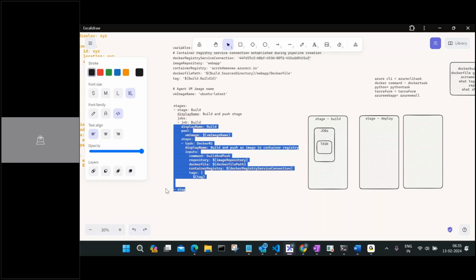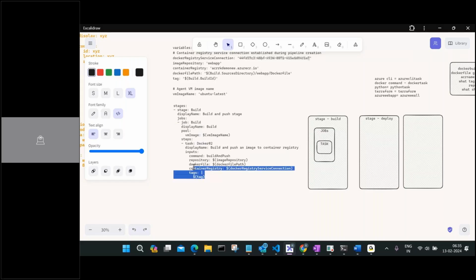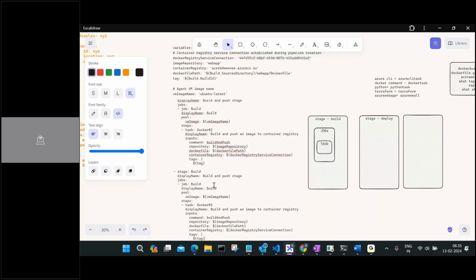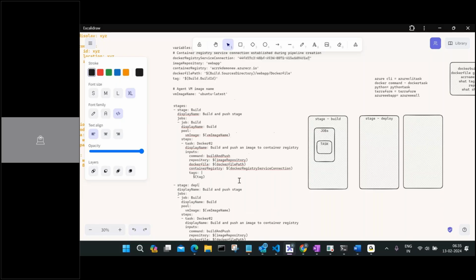I'm asking you to create a new stage. Copy this. You know that this is where the stage is starting. Stage one is starting. You copy it, you paste it below. Now you start changing the stage. You can say this is my deploy stage. You change the display name. Display name is: Deploy to web app.